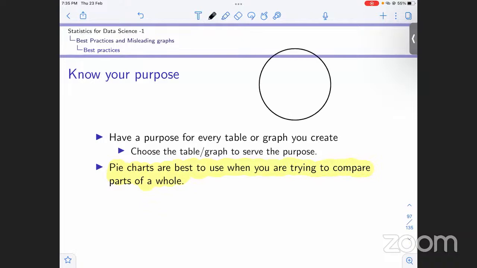If we have one entity and we want to compare the parts of it, for example a person and his total marks, and we want to see what share of marks is from one particular subject, these are parts of the whole, his total marks. In that case, a pie chart is the best graphical summary that we can use.